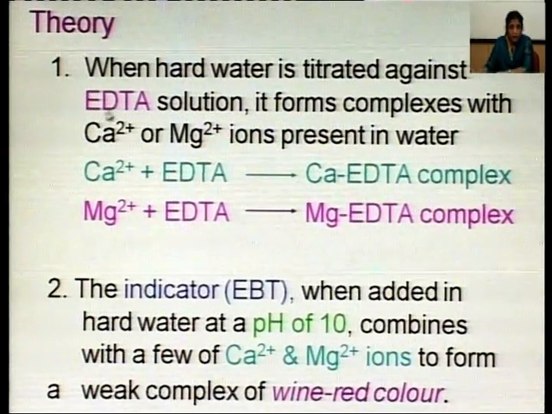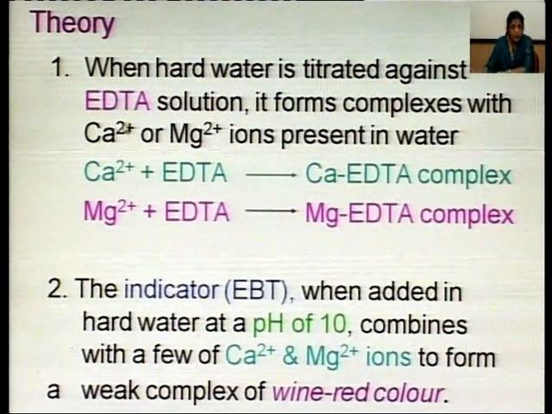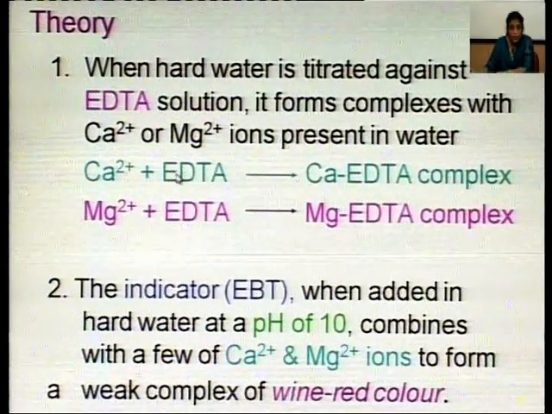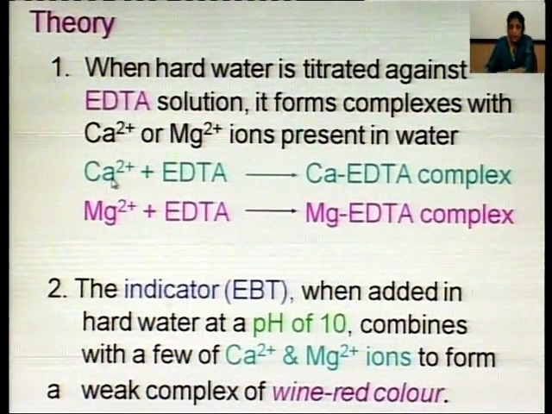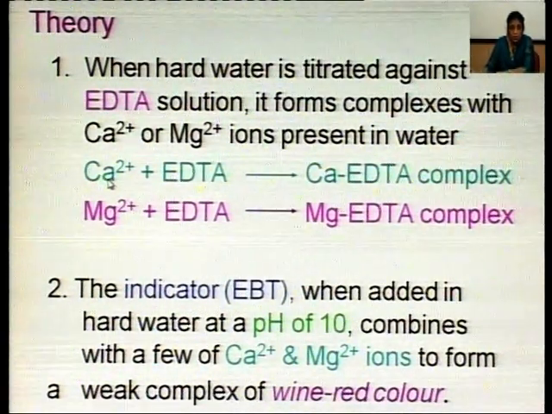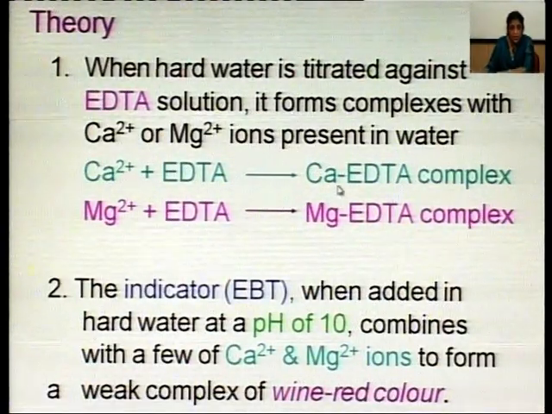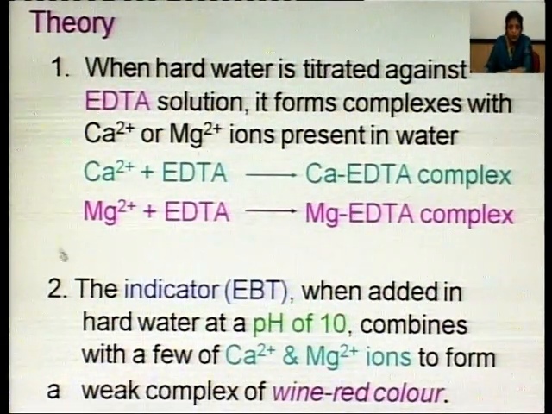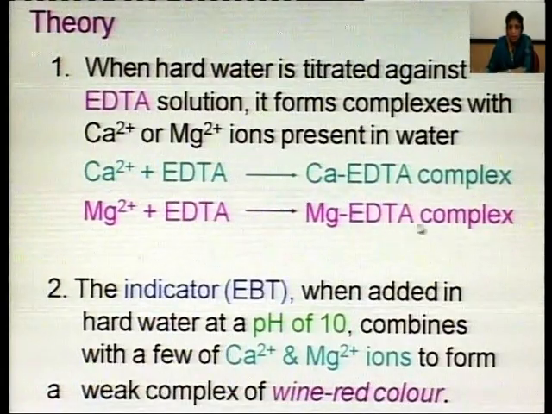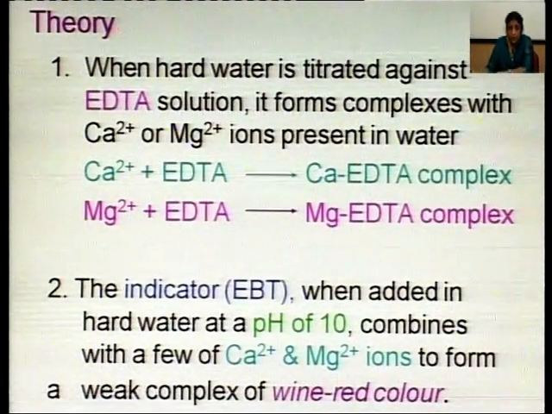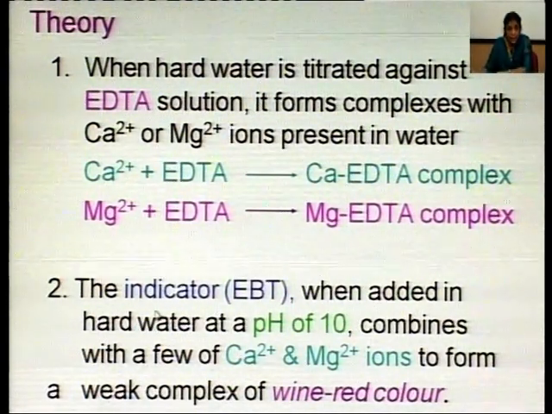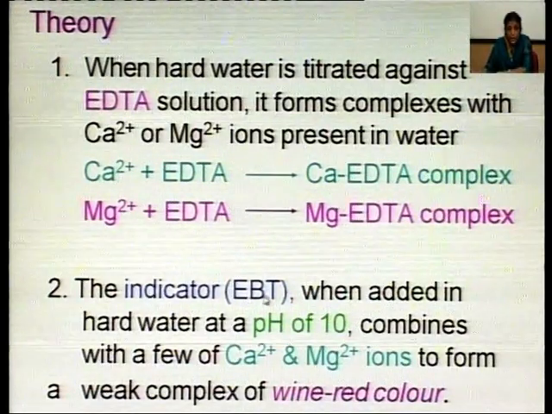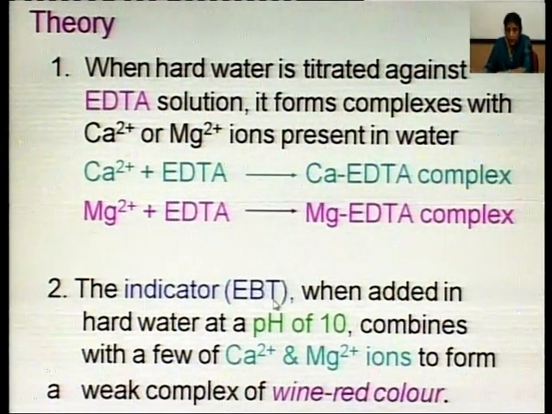When we titrate hard water with EDTA, EDTA will combine with the calcium ions of hardness causing substances as calcium EDTA complex, or with magnesium as Mg EDTA complex.